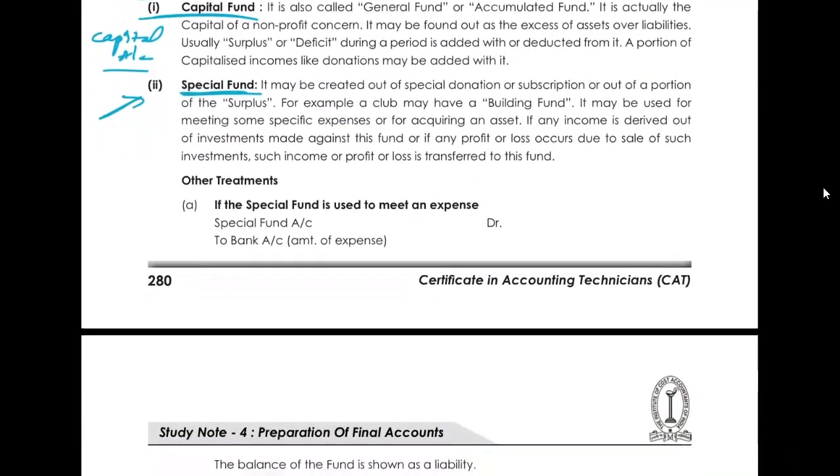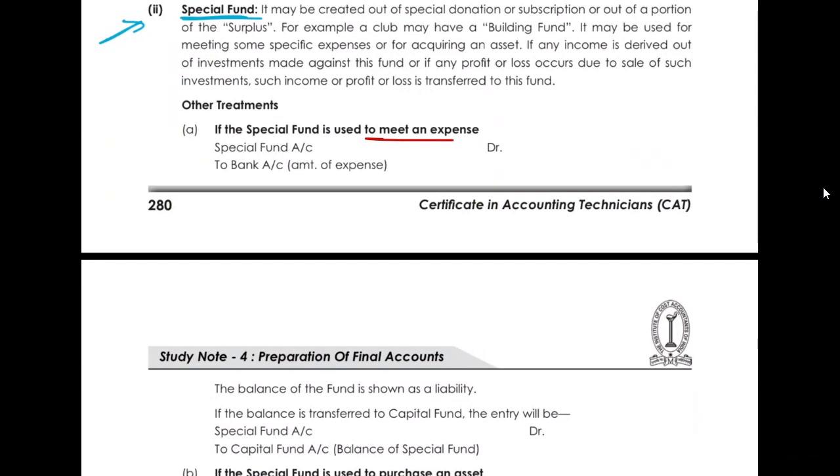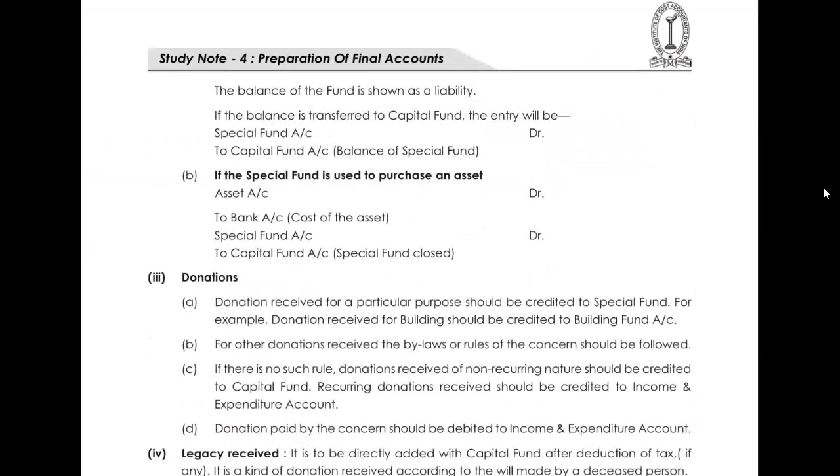Whenever we have some expense, we will make it out from that special fund account. So if I am doing some tournament expenses, that tournament fund will be debited and bank account will be credited when the expenses are done for the tournament. Okay, and it is shown as a liability, your special fund.